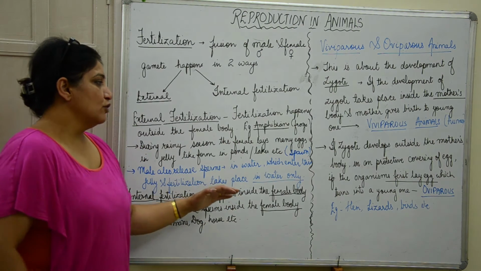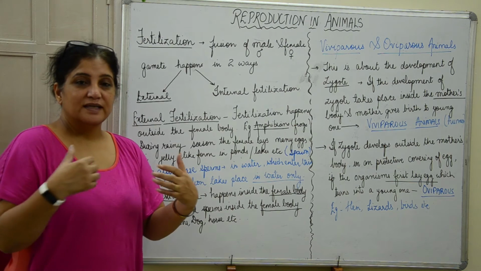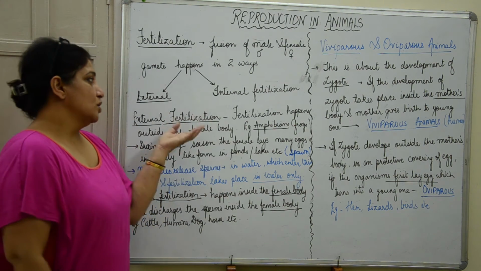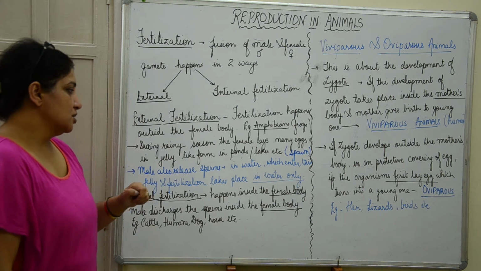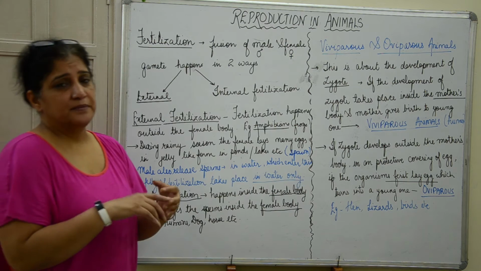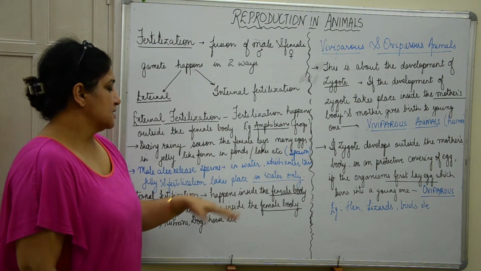This kind of fertilization, where the gametes have met outside the body, is called external fertilization, and it happens in frogs, and it happens in fish also. So this is external fertilization.